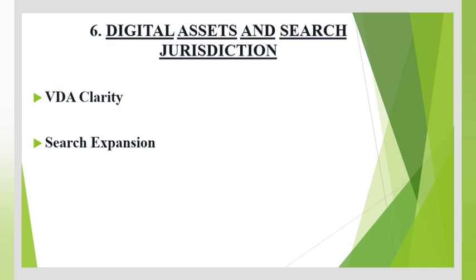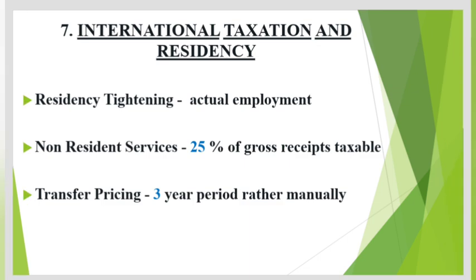Search and seizure powers now extend to virtual digital spaces, including email servers, social media accounts, crypto wallets, and cloud storage. Seventh, international taxation and residency. Residency tightening for Indian citizens leaving India. The relief from the 60 days plus 365-day rule now applies only if they leave for actual employment outside India, narrowing the previous broader purpose of employment standard.